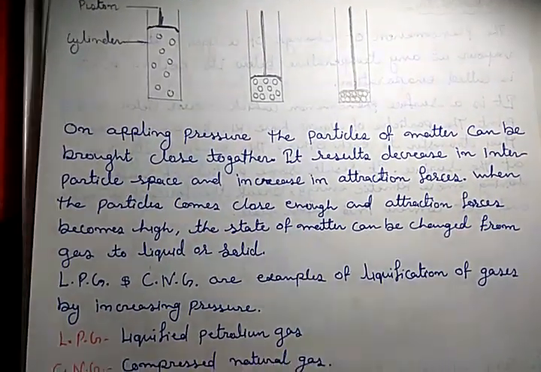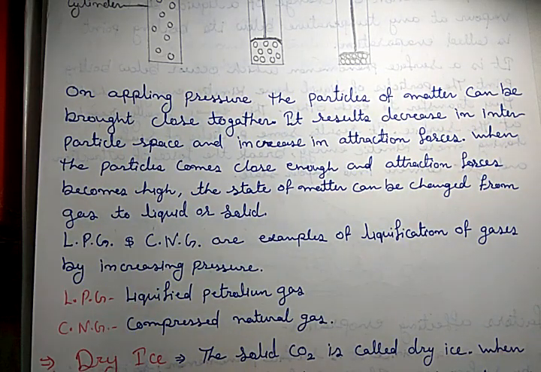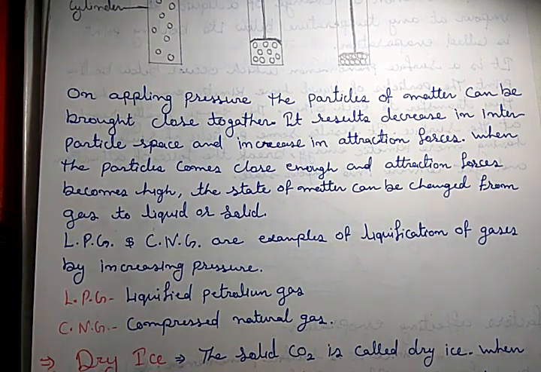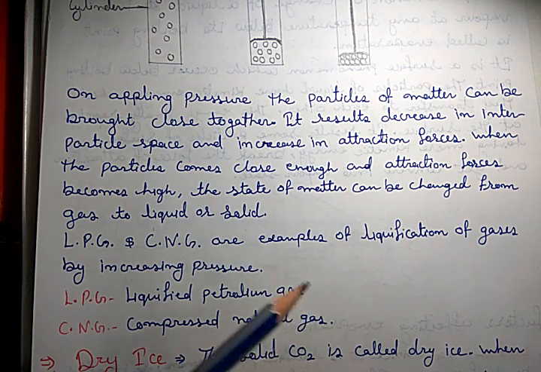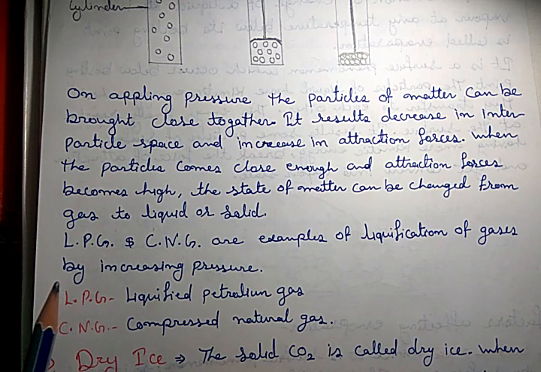Two examples from our daily life help us understand it. One is LPG and the second is CNG, which are examples of this phenomenon. Here, by increasing the pressure, we convert them into liquid. That means liquefaction of gases.